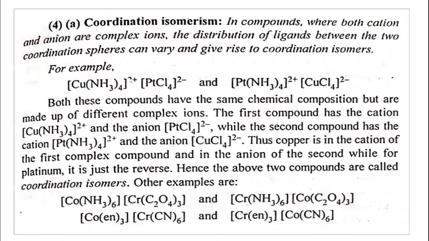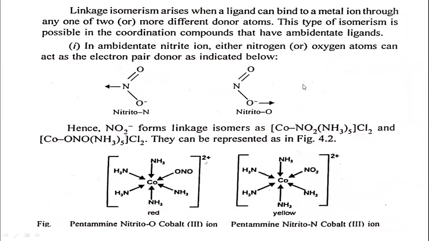You can take another example here, that is thiocyanate. It can show linkage isomerism as SCN minus and NCS minus. If it is linked through the sulfur, the name in the complex is thiocyanato. And if it is linked through the nitrogen, it is called isothiocyanato. So in this way, we have discussed linkage isomerism.